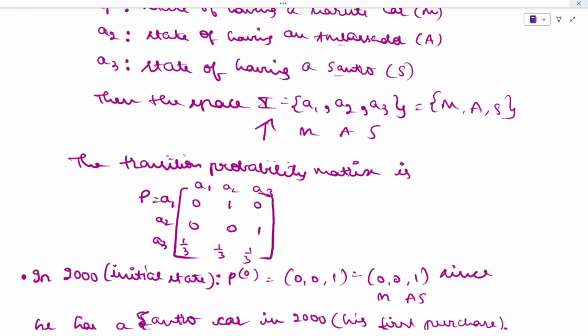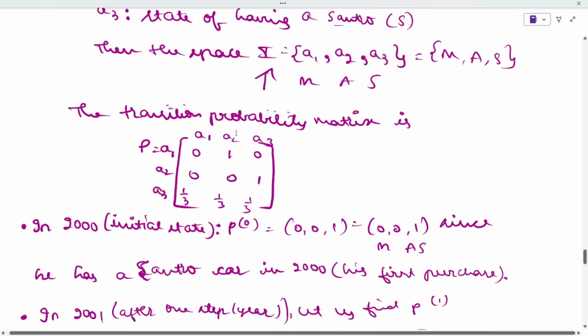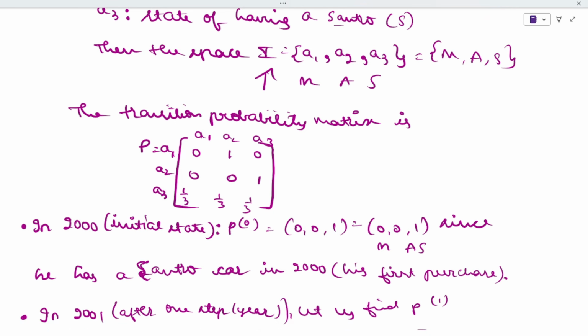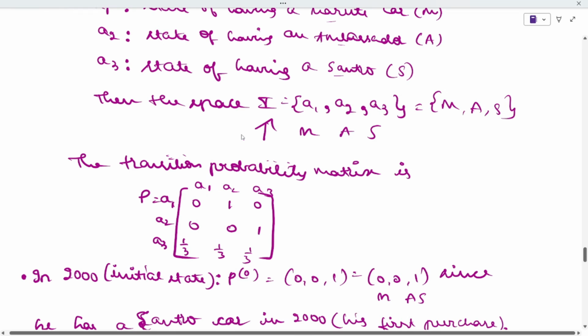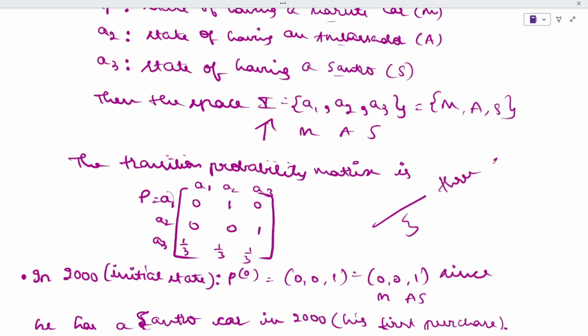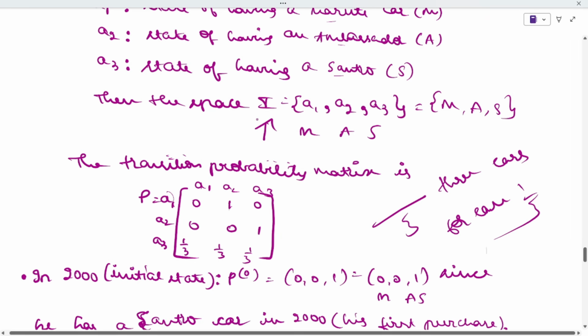Now if you want the transition matrix, see, A1 is Maruti, then Ambassador, and then Santro. For that, you will be taking the probabilities. From Maruti to Ambassador, it will be 1. Next, Ambassador to Santro, it will be 1. Next, all with Santro, it will be 1 by 3, because you have three cars in total, and the probability for each will be equal to 1 by 3. That is how we have taken this.